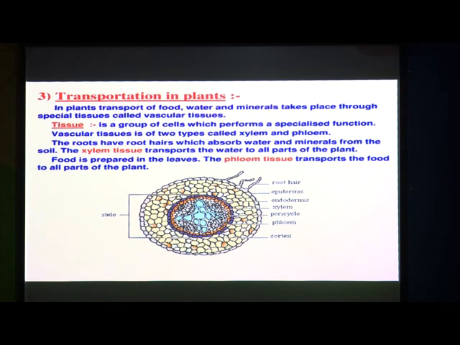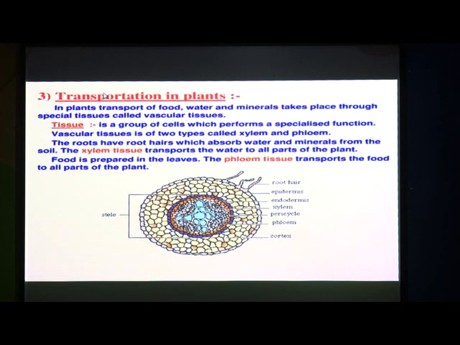So, what is the name of these tissues? These are called vascular tissues. So, what is meant by tissue is given here. Tissue is a group of cells which performs a specialized function, and vascular tissue is of two types called xylem and phloem. So, these vascular tissues are classified into two types. Which two types? Xylem and phloem, on the basis of the function they perform.